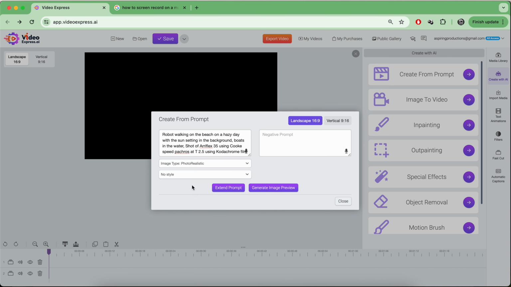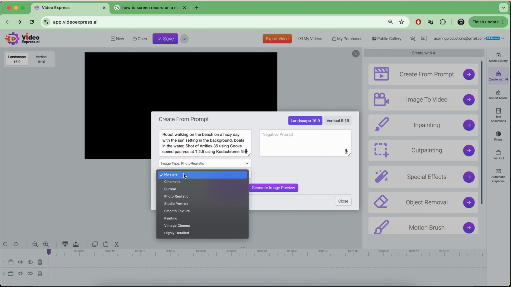So I'm going to choose that just to try to see how close we can get to real life. And when it comes to these styles, I've typically found that some of them kind of overlap. Cinematic and vintage cinema are pretty similar. Vintage cinematic and photorealistic are pretty similar. Studio portrait, pretty similar. When you go into the surreal and painting, and smooth texture, those are kind of similar. I should also mention that high detailed is also kind of in the cinematic photorealistic area.